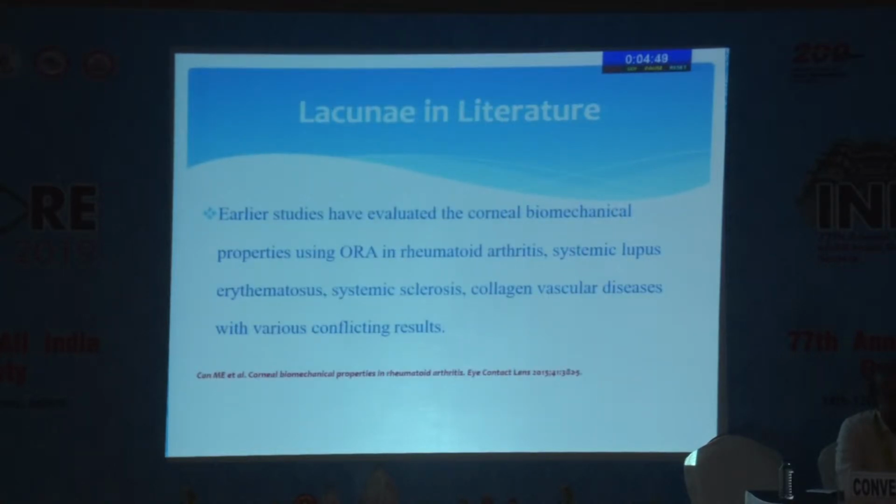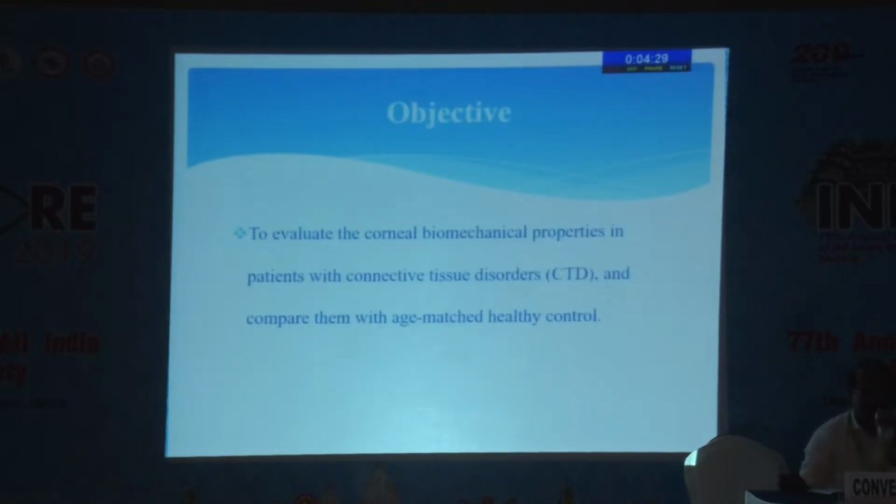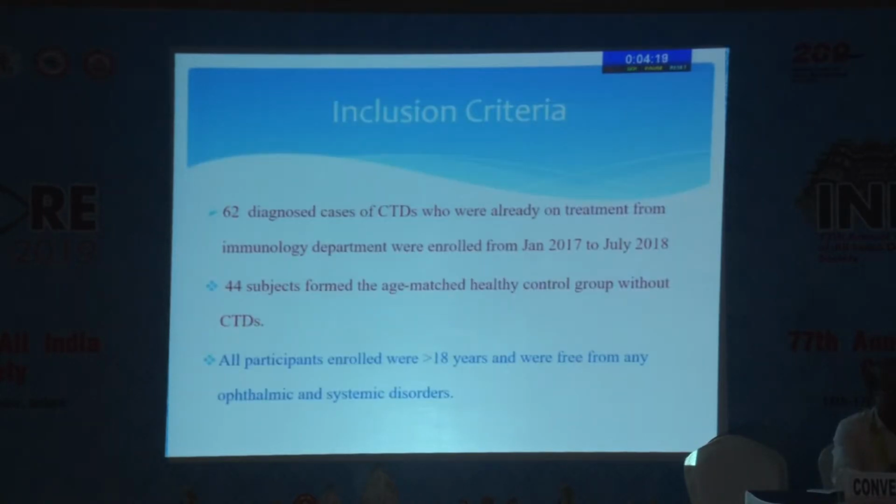Earlier studies have evaluated the corneal biomechanical properties using ORA in rheumatoid arthritis, systemic lupus erythematosus, systemic sclerosis, and collagen vascular diseases with various conflicting results. Ours is the first study with the highest number of participants with connective tissue disorder in which corneal biomechanical properties have been studied. So we proceeded with the aim to evaluate the corneal biomechanical properties in patients with connective tissue disorder and compare them with age-matched healthy controls.